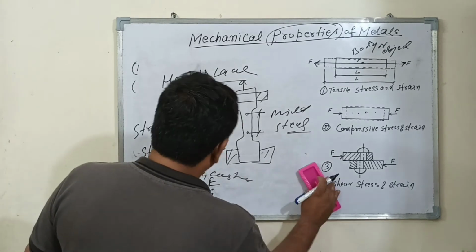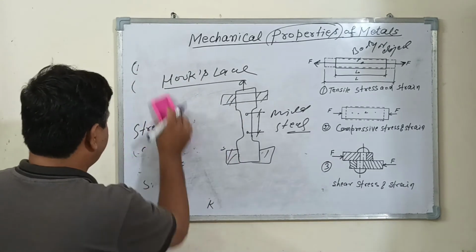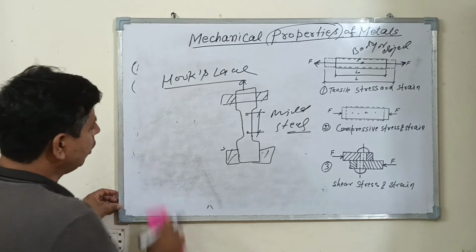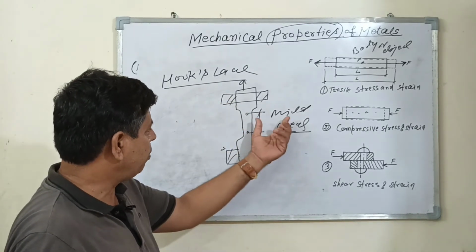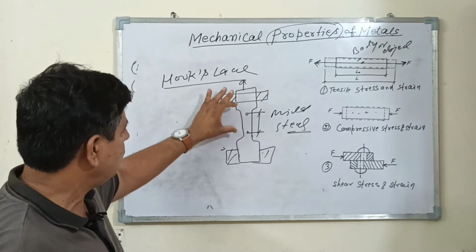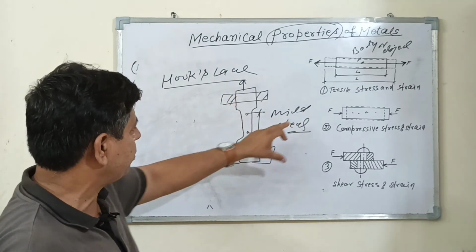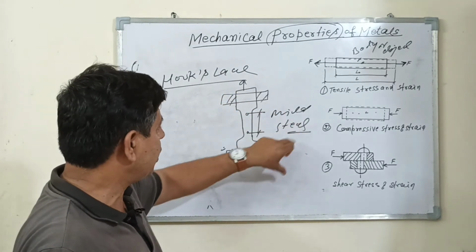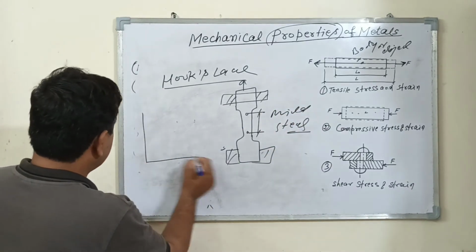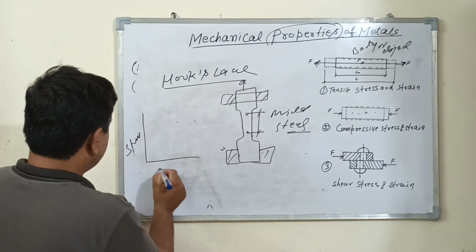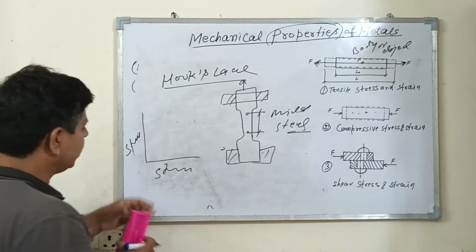So one question may arise in your mind: why do we take mild steel as the metal of this sample? You get this stress strain curve. This is the stress, this is the strain.